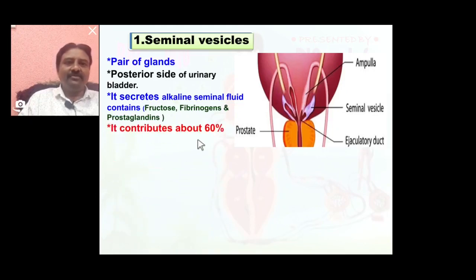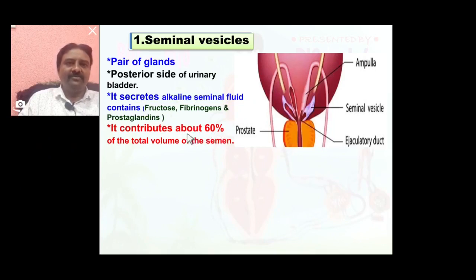It contributes about 60% of the total volume of semen. You know, semen is the fluid from different male reproductive glands containing sperm. So 60% of this fluid is from the seminal vesicle.